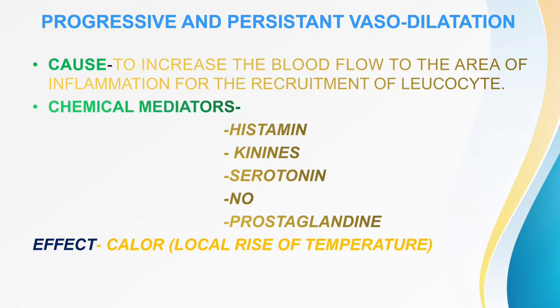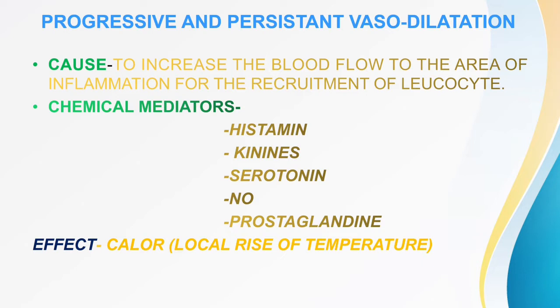Now, what are the chemical mediators which are responsible for that vasodilatation? That is histamine, kinins, serotonin, nitric oxide, and prostaglandin. These are the chemical mediators responsible for the vasodilatation, right? Now, what is the effect of that vasodilatation and increased blood flow?